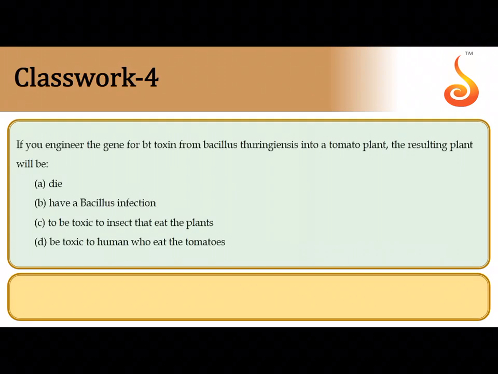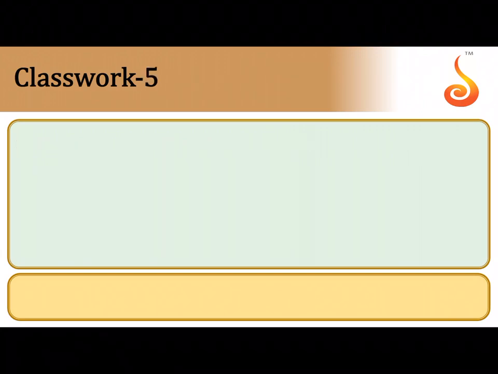The fourth question says if you engineer the gene for Bt toxin from Bacillus thuringiensis into a tomato plant, the resulting plant will be... So obviously Bacillus thuringiensis is the source of Bt toxin which is used as an insecticide. So the correct answer is it will be toxic to the insect that feeds on this particular tomato plant.